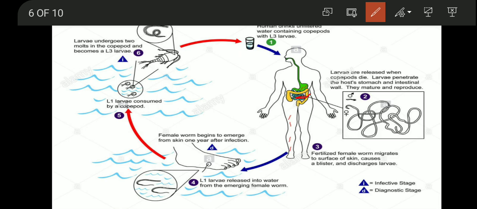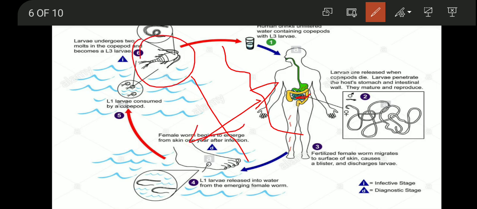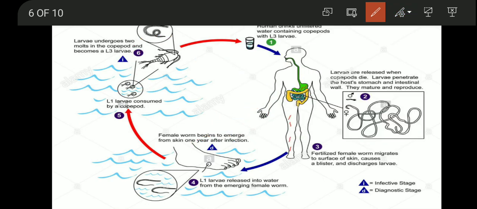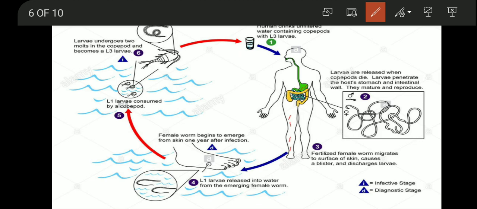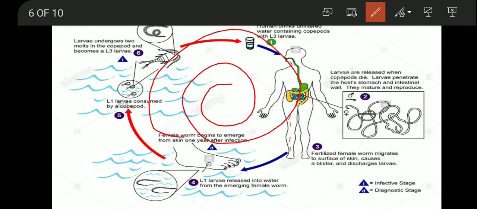In the abdominal cavity, the male worm and the female worm will reproduce to form the larva. Whenever the human goes in the water zone, some of the larva will be discharged out, and if any larva is left inside the body, they will cause blisters, that is holes. Again this cycle goes on continuing.